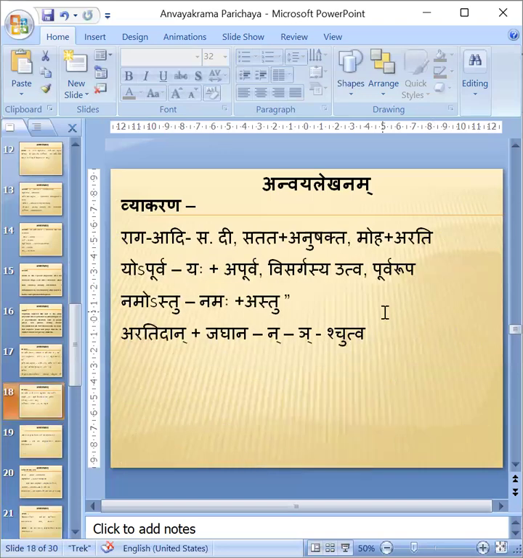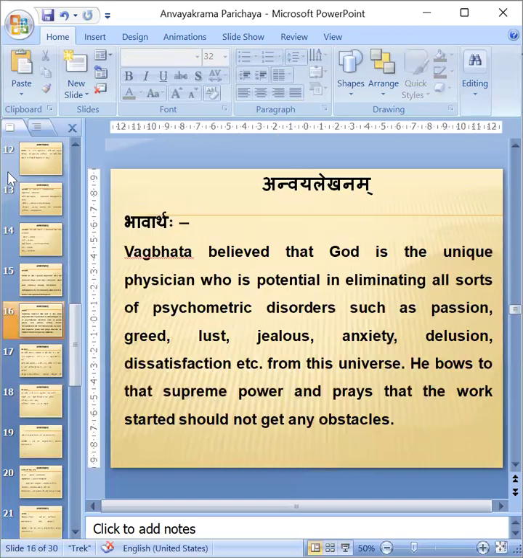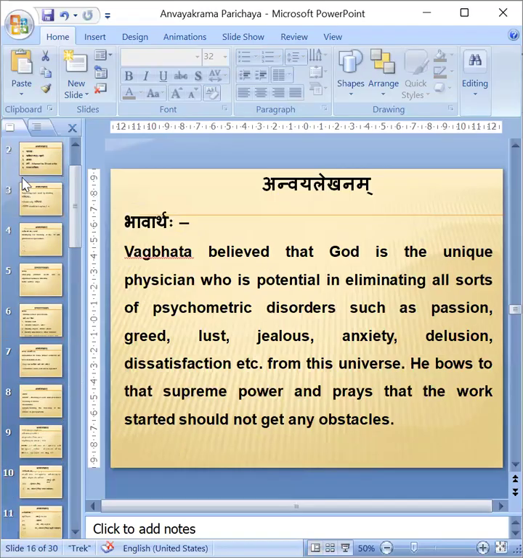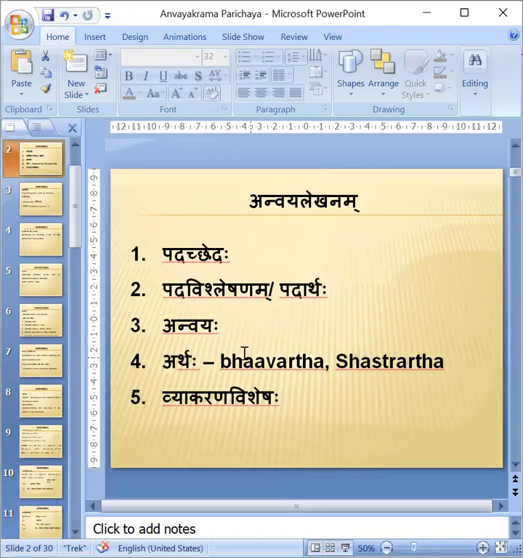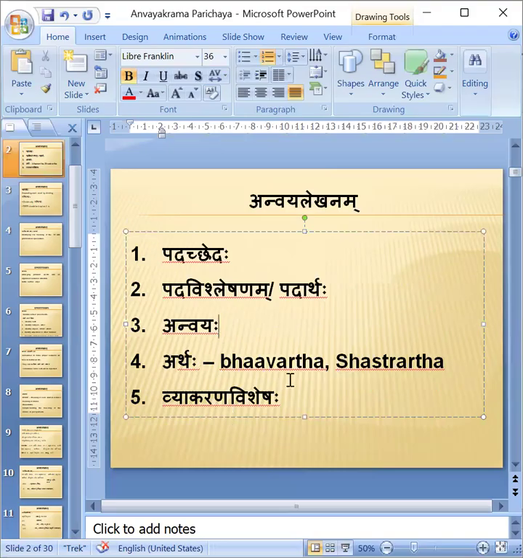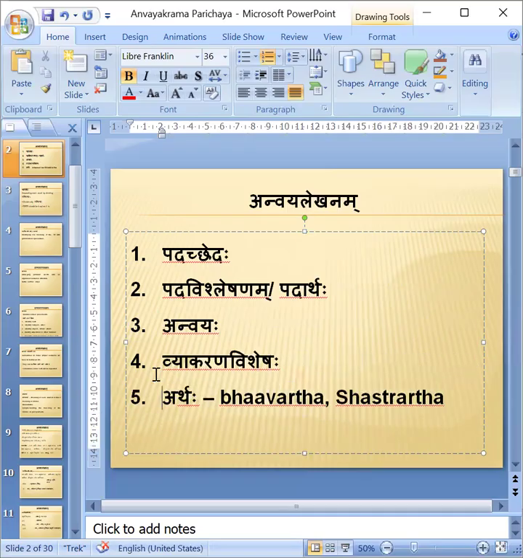What are the things we have to do? We have to first do the Padacheda, then do the Anvaya, then make the Vyakarana Vishesha better in exam orientation ways. Then Artha. If it is a 10 marks question, we have to go to Bhavartha as Shastrartha. If it is a 5 marks question, we can just write Artha. Okay, Padacheda, Anvaya, Vyakarana Vishesha, Artha.